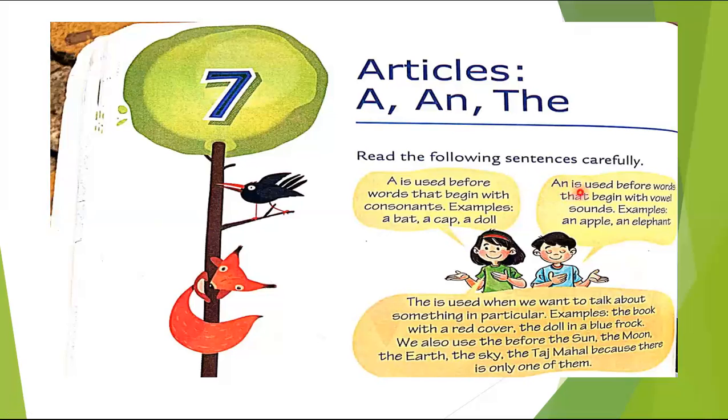Now an is used before words that begin with a vowel sound. Do you know how many vowel sounds there are? Yes, let me tell you. A, E, I, O, U. So we have 5 vowel sounds and 21 consonant sounds.